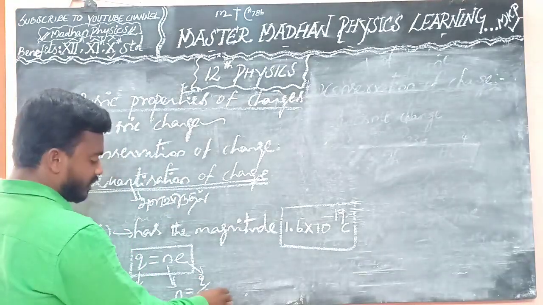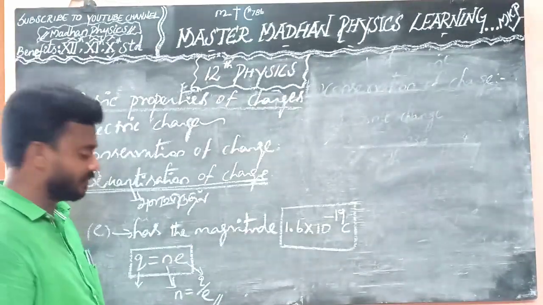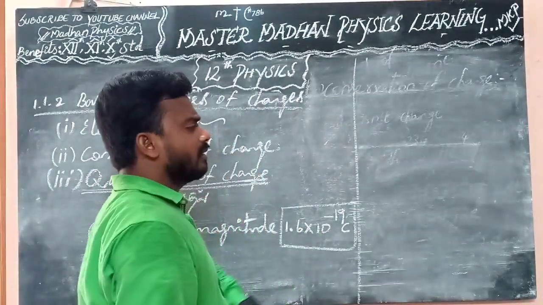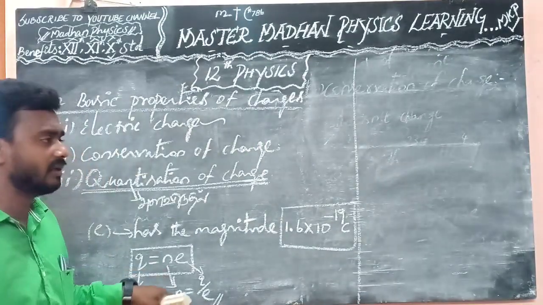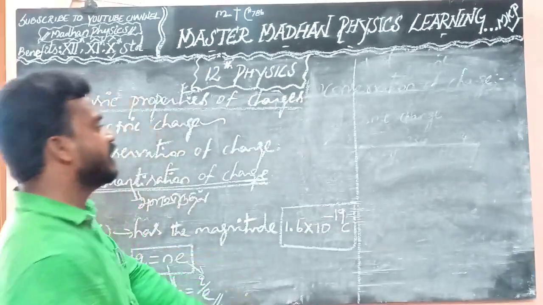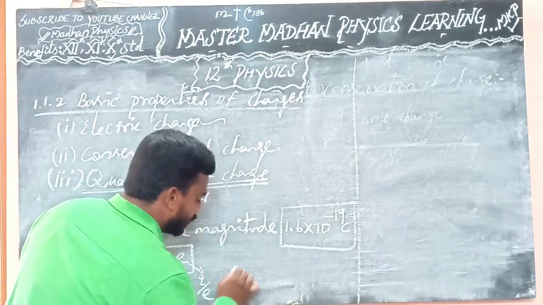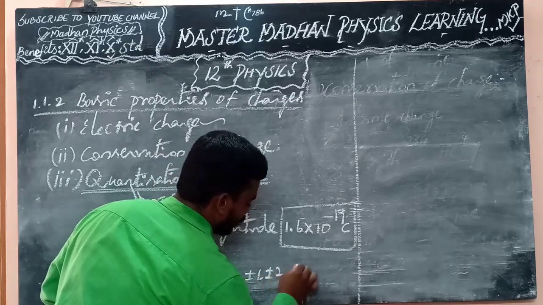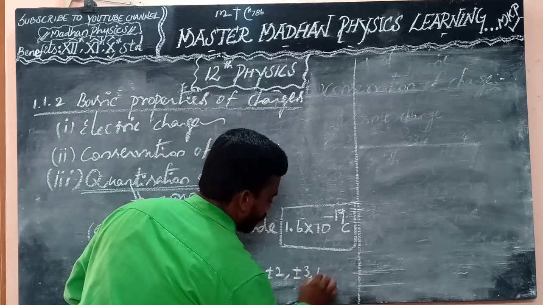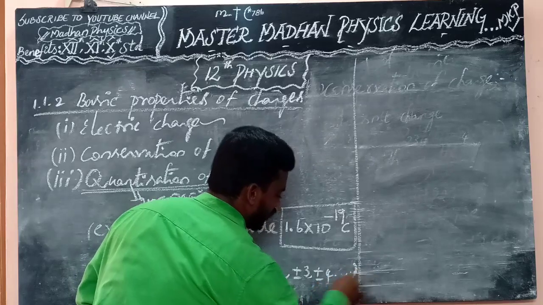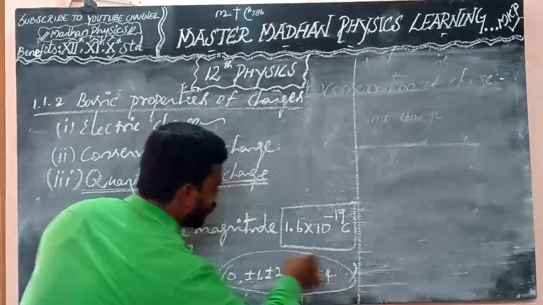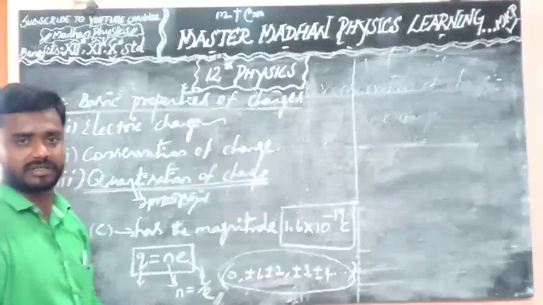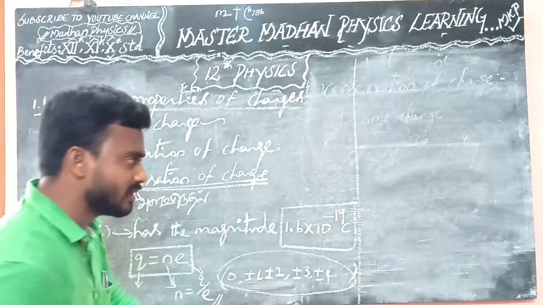We can use this equation in problems. Here n is any integer like 0, plus or minus 1, plus or minus 2, plus or minus 3, plus or minus 4, and so on. So these are the values of the quantization of electric charge.